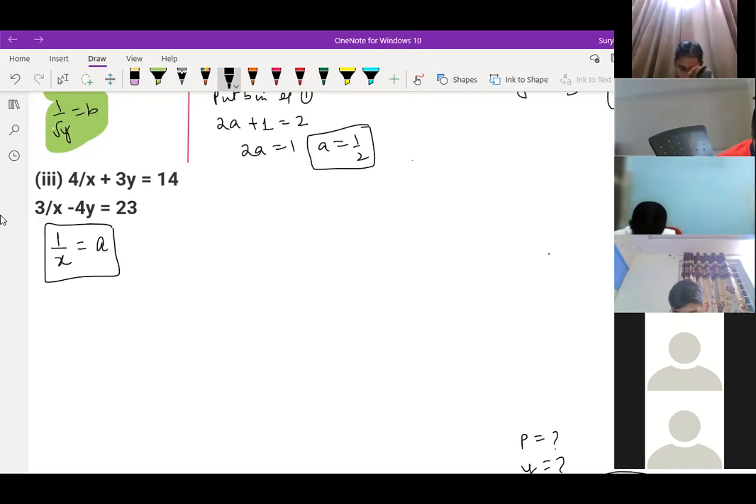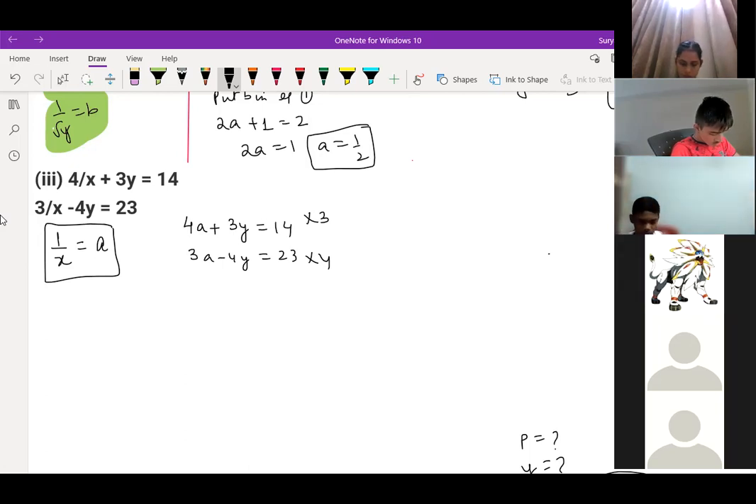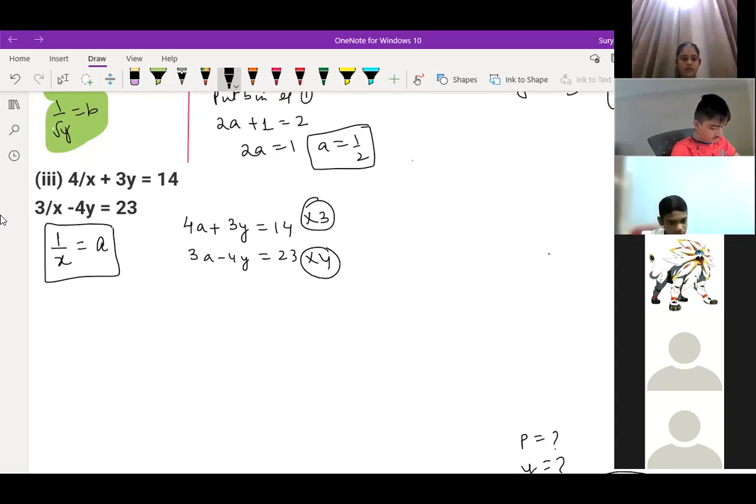So the first equation we get as 4a plus 3y is equal to 14. Second equation, 3a minus 4y is equal to 23. For the elimination method, you multiply the first equation by 3 and the second by 4. I did it by substitution. Okay, children who are not getting it, I'm doing it by the elimination method, just try to understand. You got the answer, I think, right?